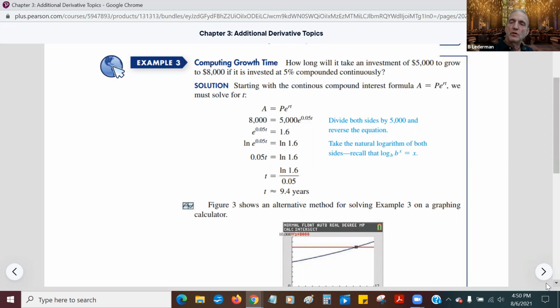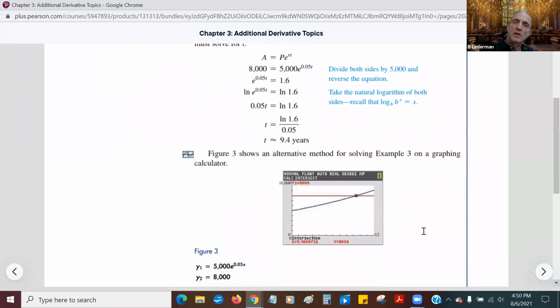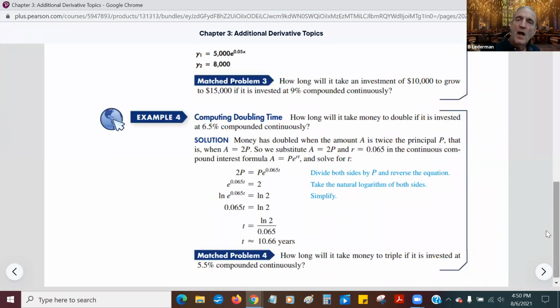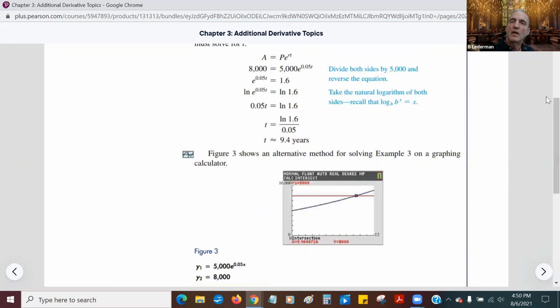Another thing which you could also do, this is interesting. On a graphing calculator, you could put in this graph, the A equals P e to the r t graph, and you can also put the graph of just y equals 8,000 and see where the two graphs intersect. That's a very interesting way of doing it with a graphing calculator. I like that. Let's do that now.